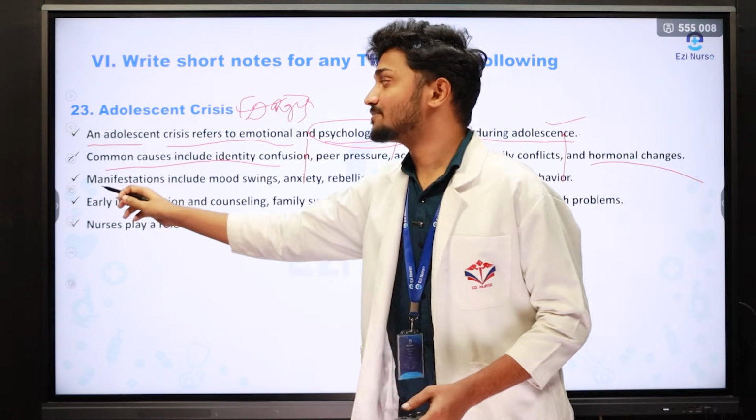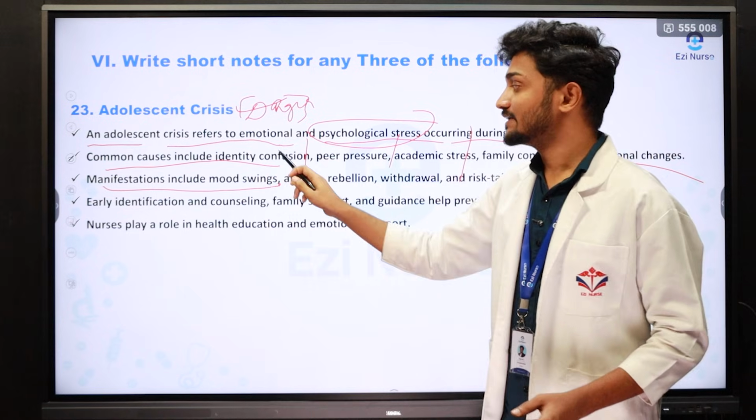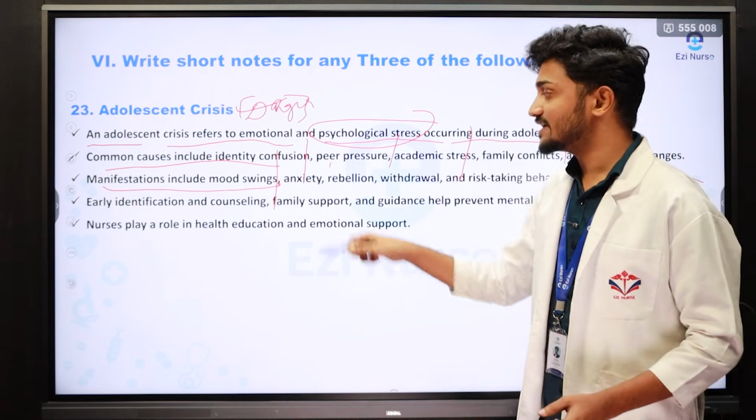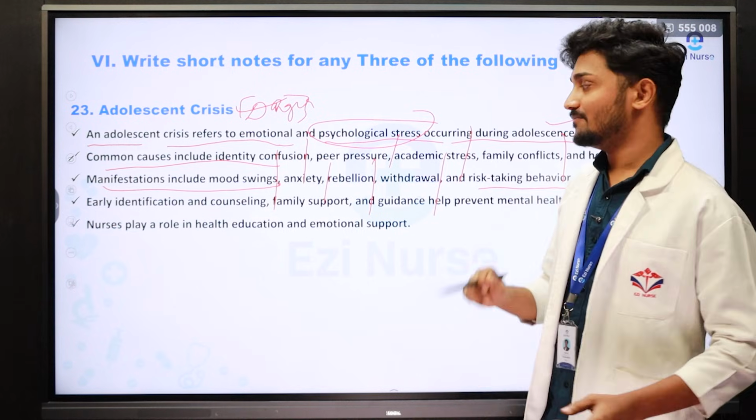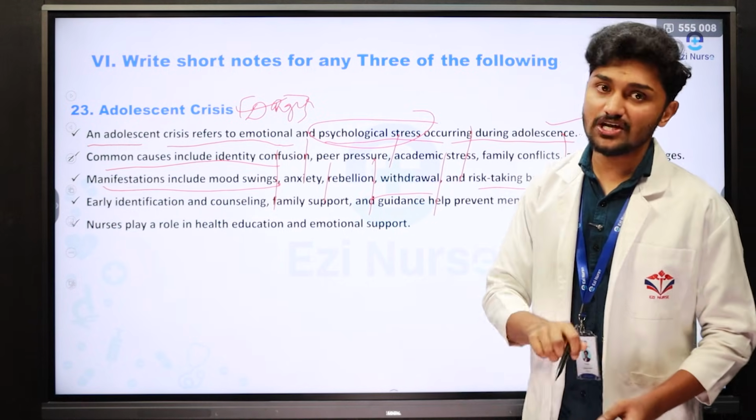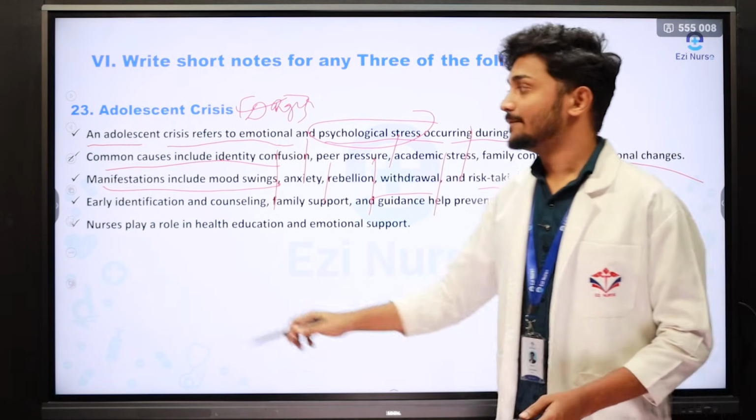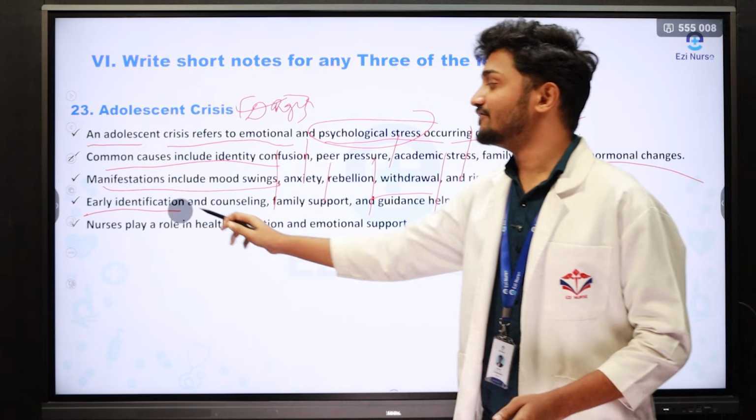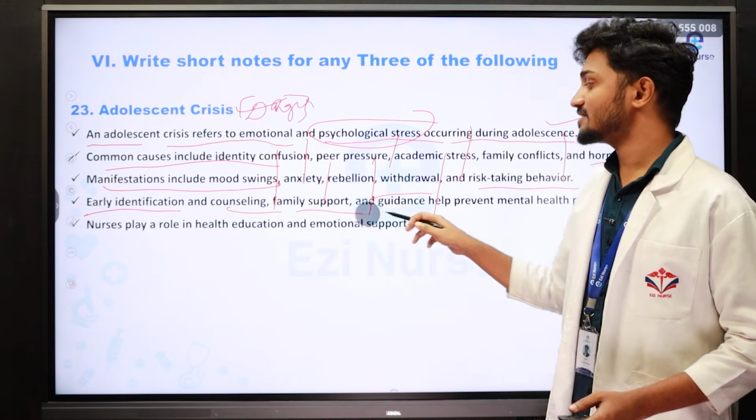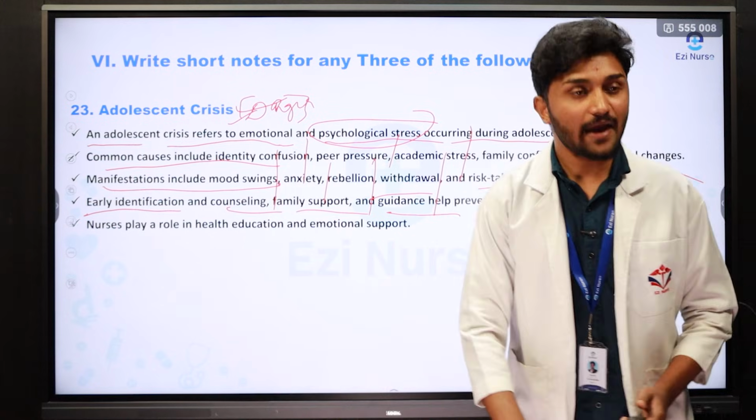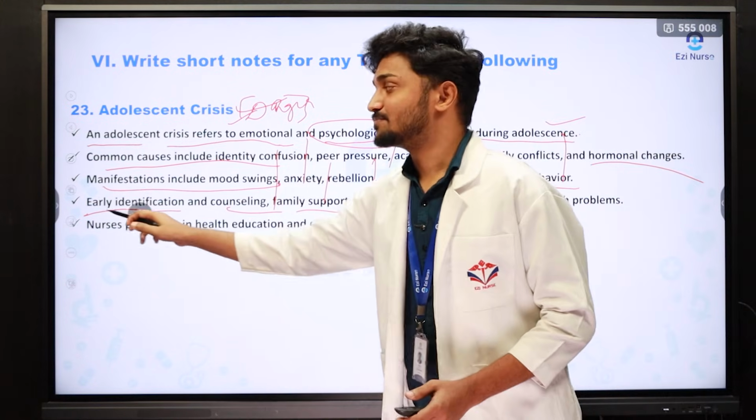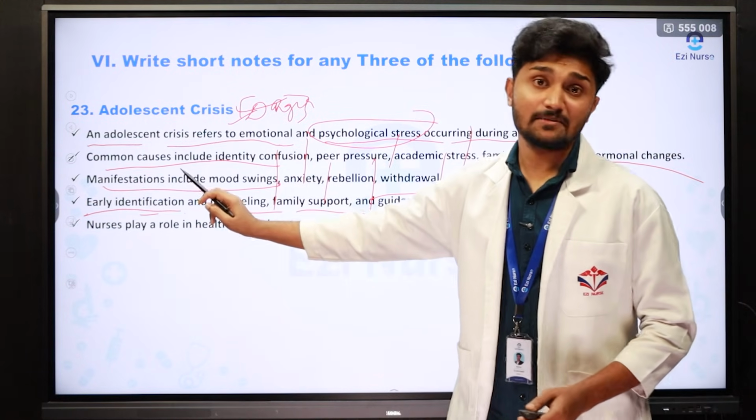The third one is manifestation, which includes mood swings, rapid changes in the moods, anxiety and rebellion, withdrawal and risk-taking behavior. Withdrawal is nothing but social withdrawal or familial withdrawal. The fourth one is early identification and counseling, family support and guidance should be given. For this kind of crisis, what is the main management? Early diagnosis. Prevention and protection is better than repent and repair.